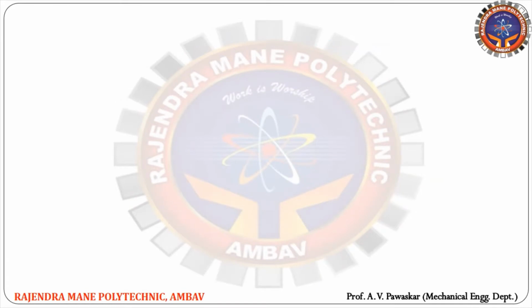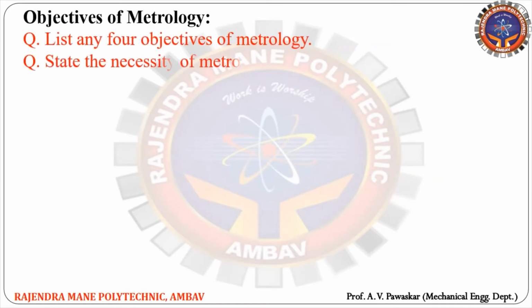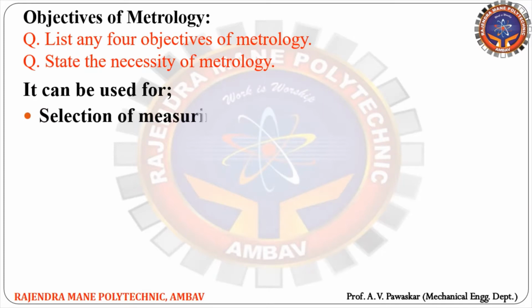Okay, so the next point is objectives of metrology. A question can be asked: list any four objectives of metrology or state the necessity of metrology. So let's check the objectives. The first objective of metrology is selection of measuring instrument in industry. For measuring different physical quantities, we require different measuring instruments. For example, if we measure length, we require a scale. If we measure the diameter of any wire or shaft, we require a vernier caliper, right? So different physical quantities can be measured by using different measuring instruments.